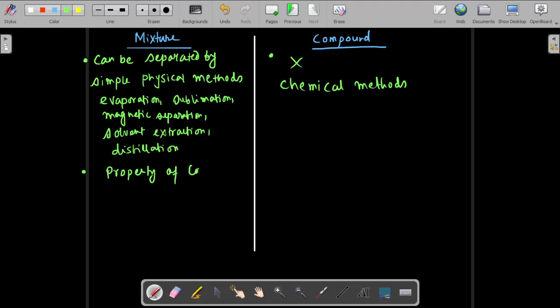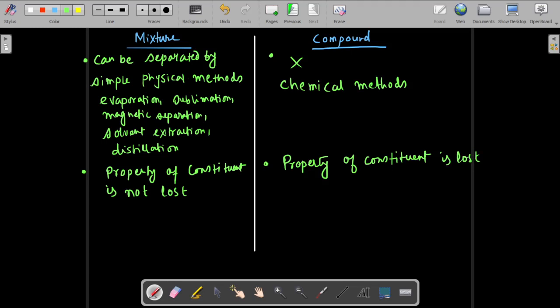Property of constituent is not lost. Here property of constituent is lost. Okay, because there is a new property which is the property of the compound. Okay, next, no fixed MP, BP. Here fixed MP, BP.